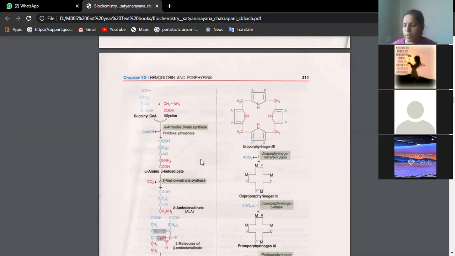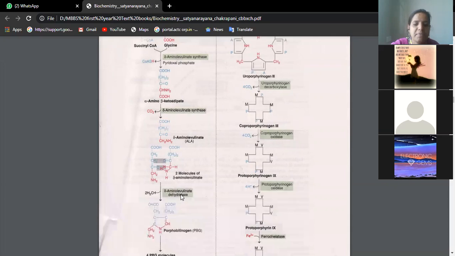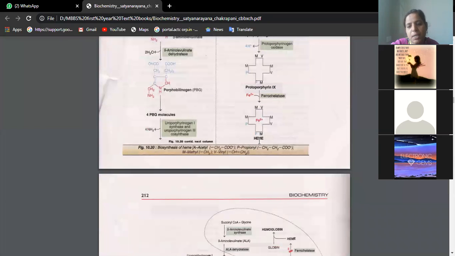This Sunday I am taking your biochemistry paper 1 exam, beta. If I am not giving you the question paper, one of you please remind me. See, succinyl CoA plus glycine. Glycine is the amino acid which is involved. They join to form alpha amino beta keto adipate. Like that you have a series of steps and the final product is heme.